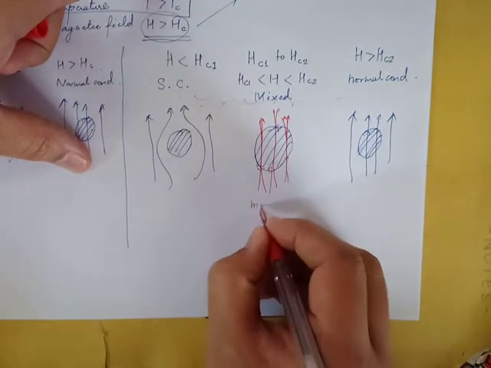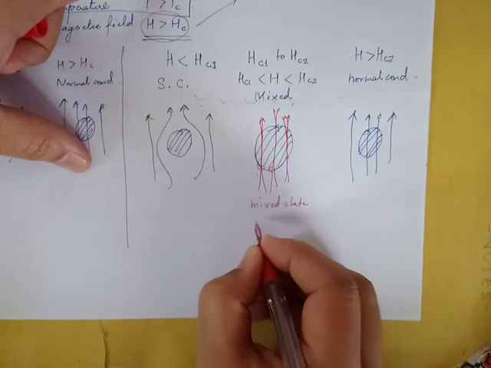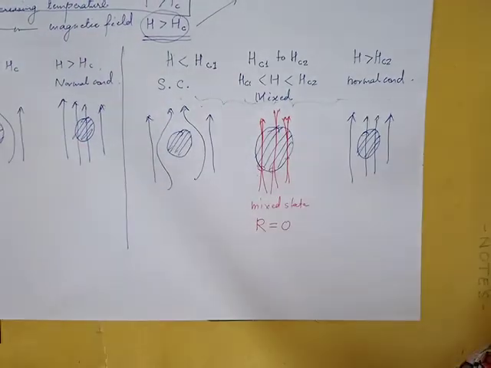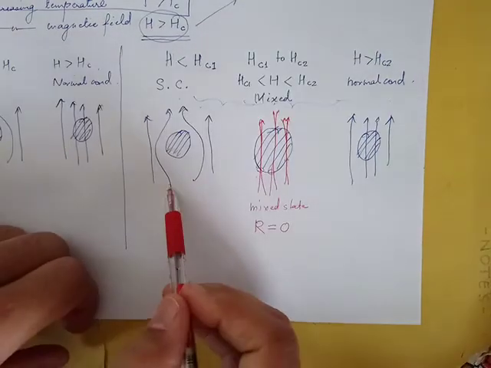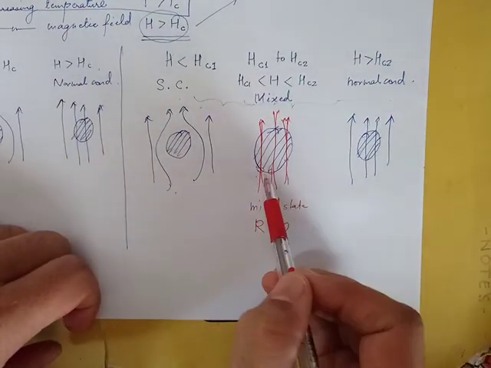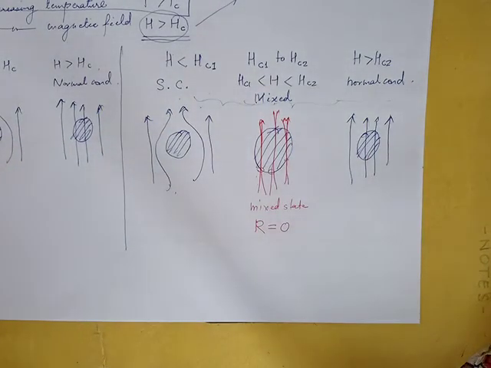So this state is called mixed state, and in this state resistance is still equal to 0. So these are the two steps: superconductor state, mixed state, and normal conductor. So this is the definition and the difference between the two types of superconductors.